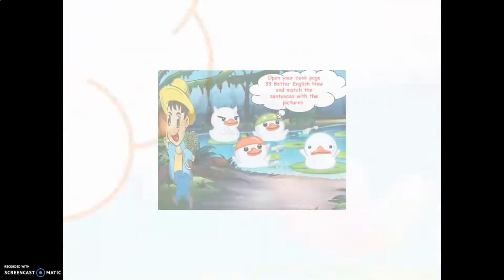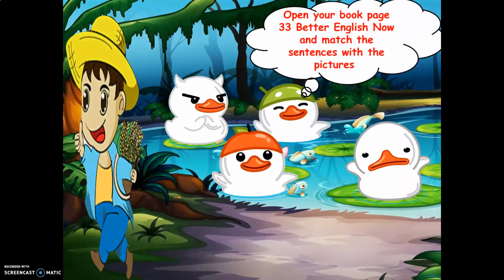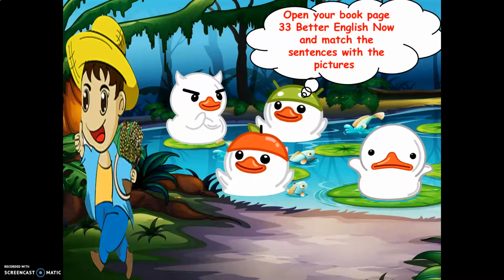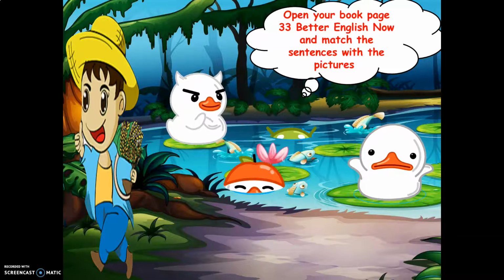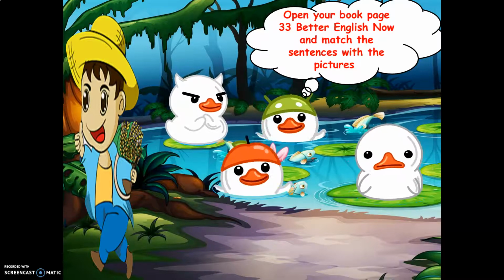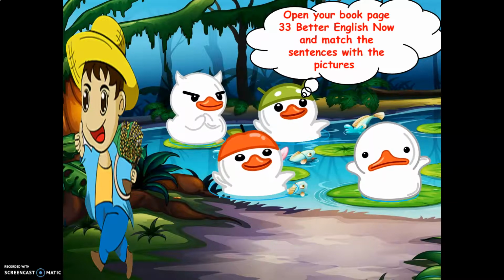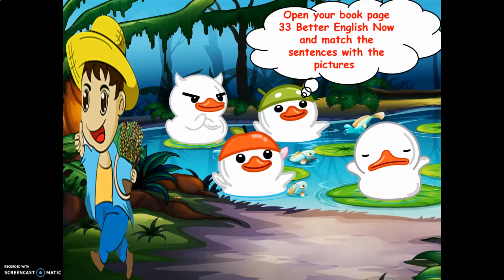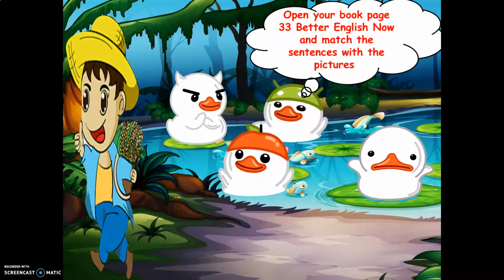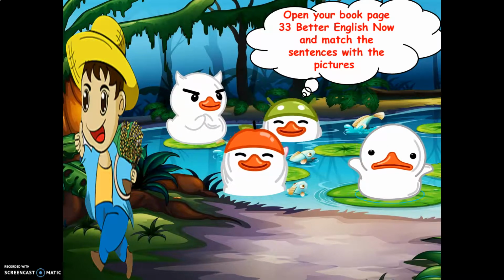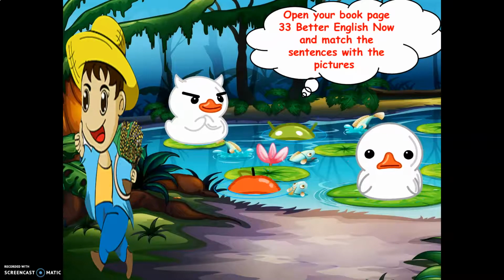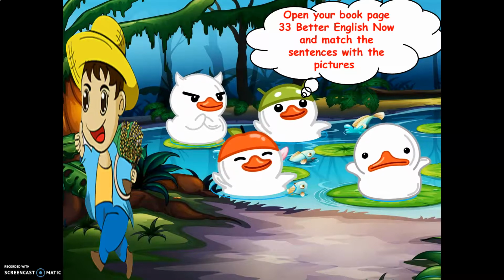Now, my lovely students, I need you to open your book, Better English Now, page 33, and match the pictures with the sentences, or match the sentences with the pictures, okay? Number one, we have water is cold in the fridge. Which picture? Picture number two. So you can do it by yourself, I think. Number two, the picture is hung on the wall. Which picture? Number four, books are kept on shelves.